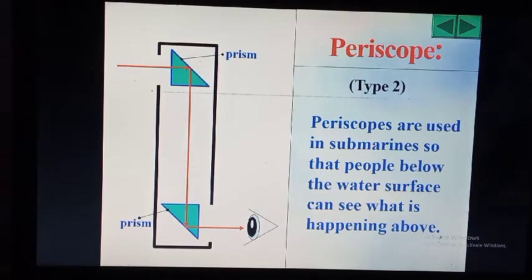The second law is that the angle of reflection is always equal to the angle of incidence. Next, we solved some examples of how to find the angles. We have seen the two types of reflection: first regular reflection, second diffuse reflection. After that, we have seen the instrument periscope, and hence we conclude the topic.